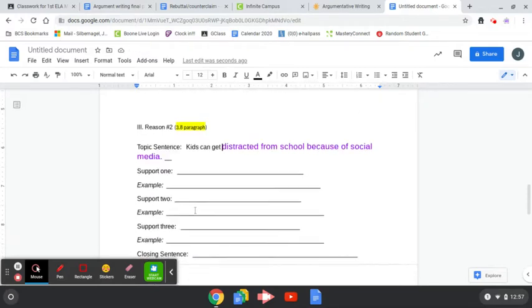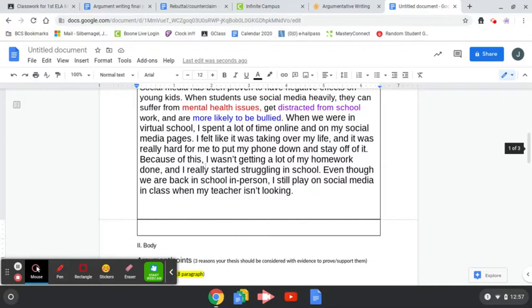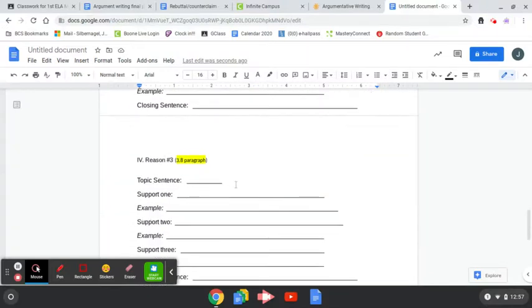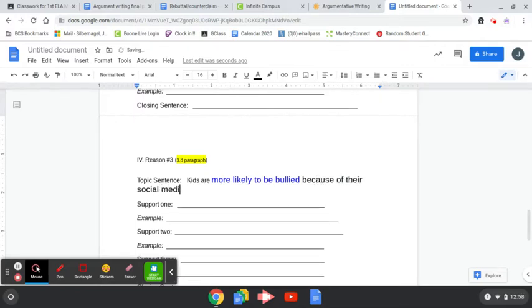And then my next section, if I go to my introductory paragraph, kids are more likely to be bullied because of social media. So I would scroll down and I would put that for reason number 3, my topic sentence. There we go. All right. So like I said, I just like to color code things so it makes it easier for me. You do not have to do that.